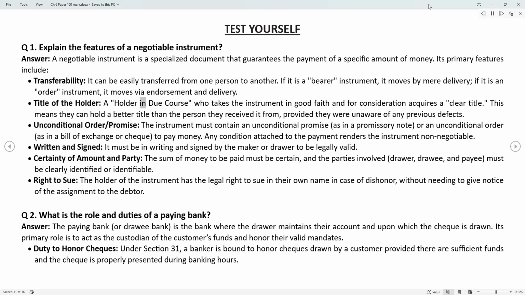Title of the holder. A holder in due course, who takes the instrument in good faith and for consideration, acquires a clear title. This means they can hold a better title than the person they received it from, provided they were unaware of any previous defects.